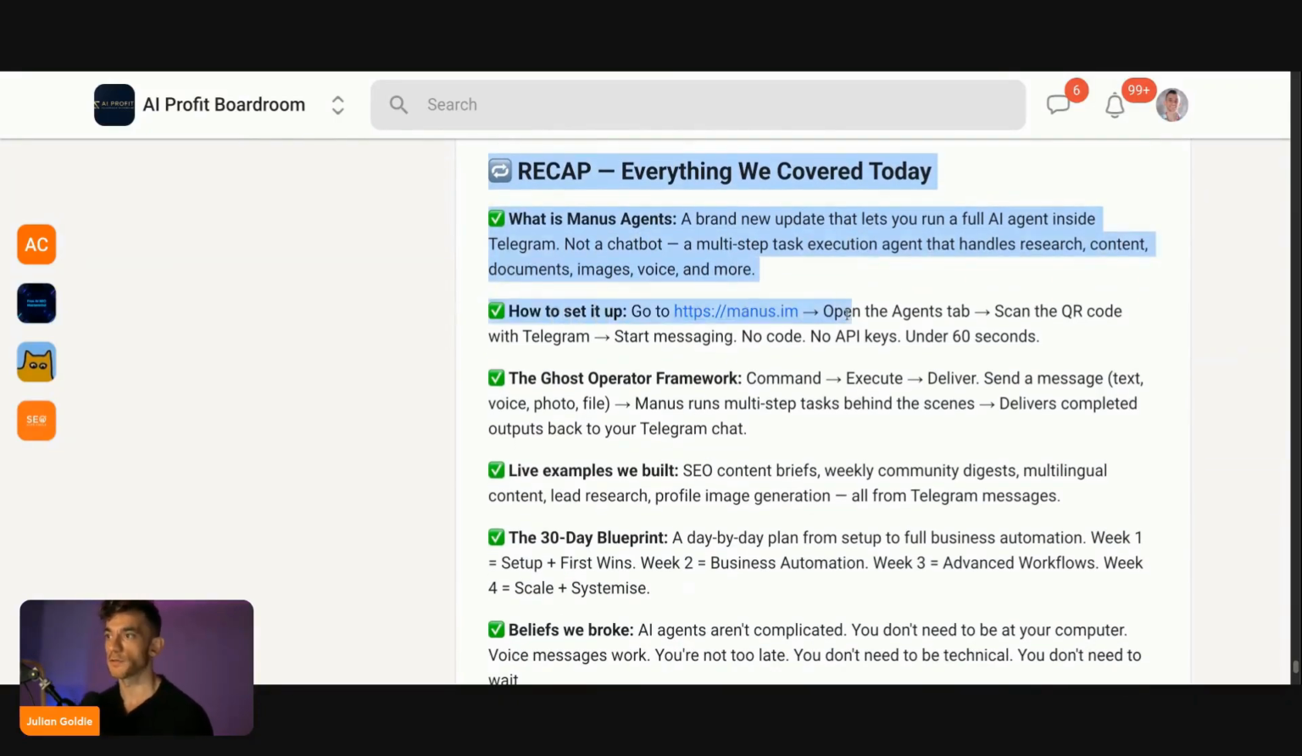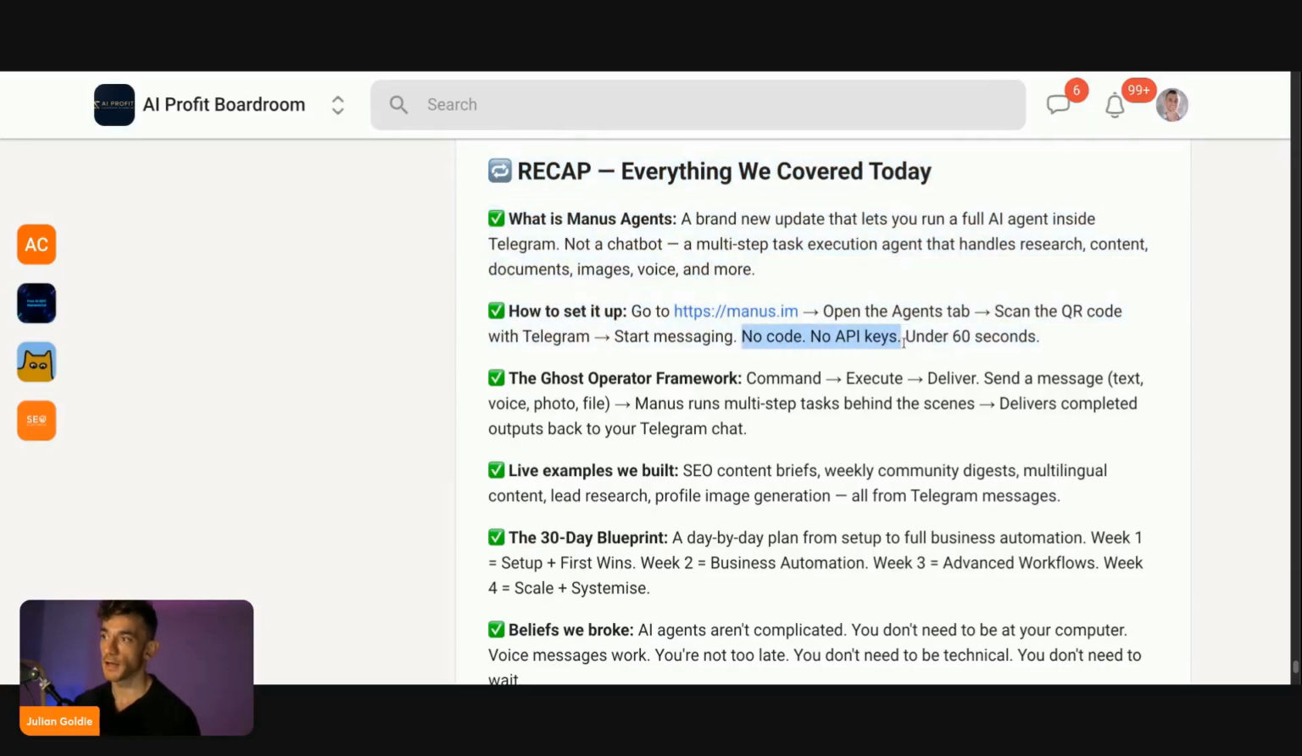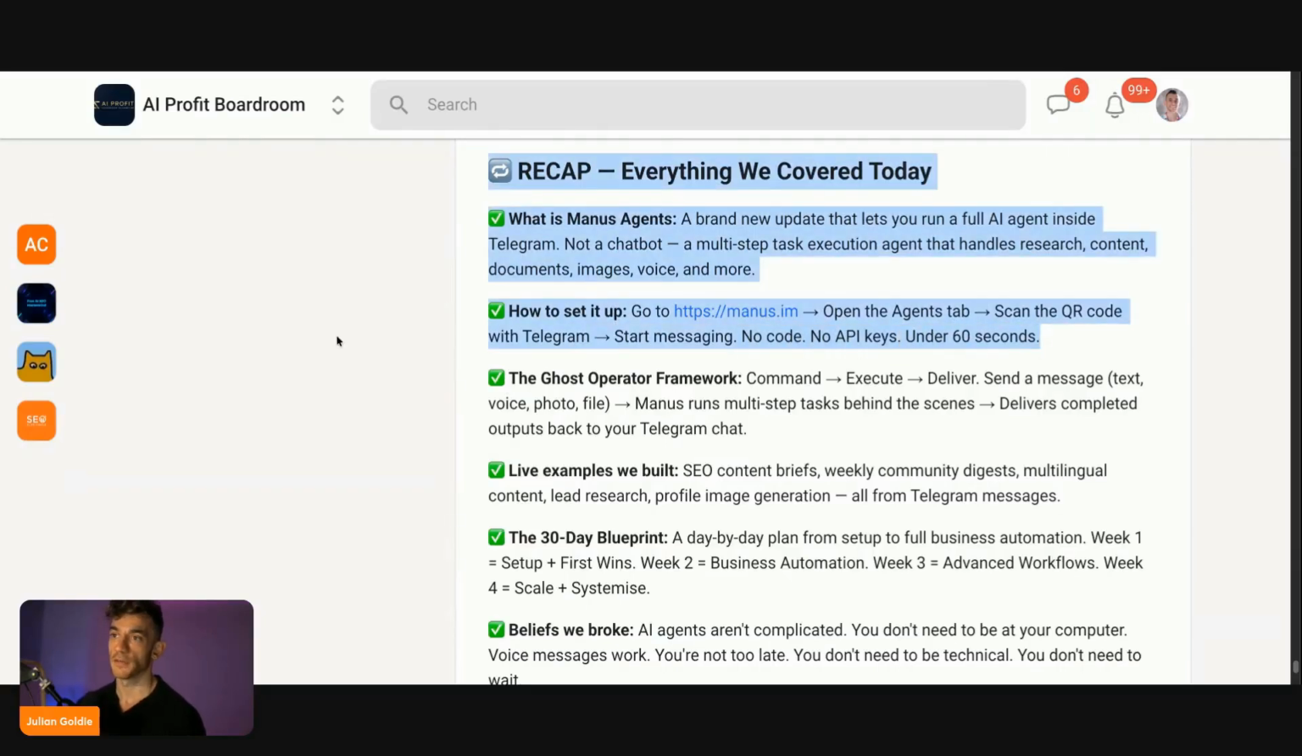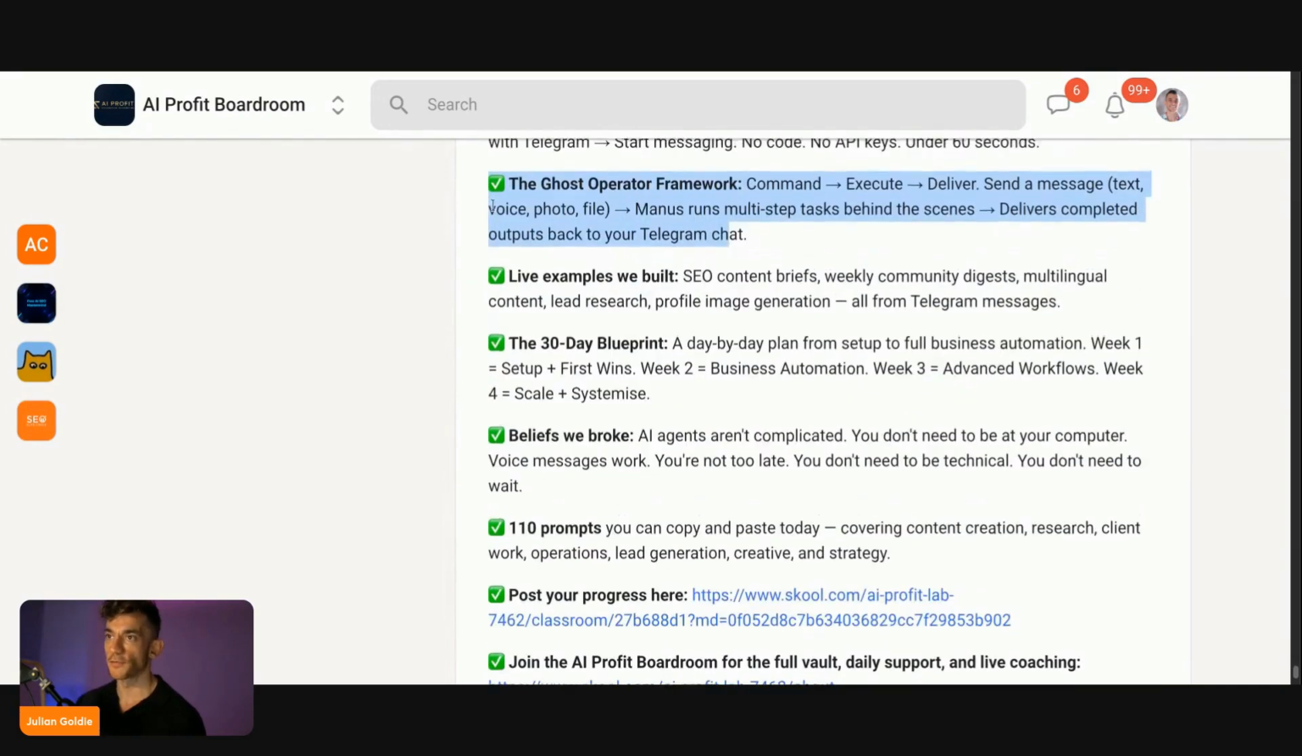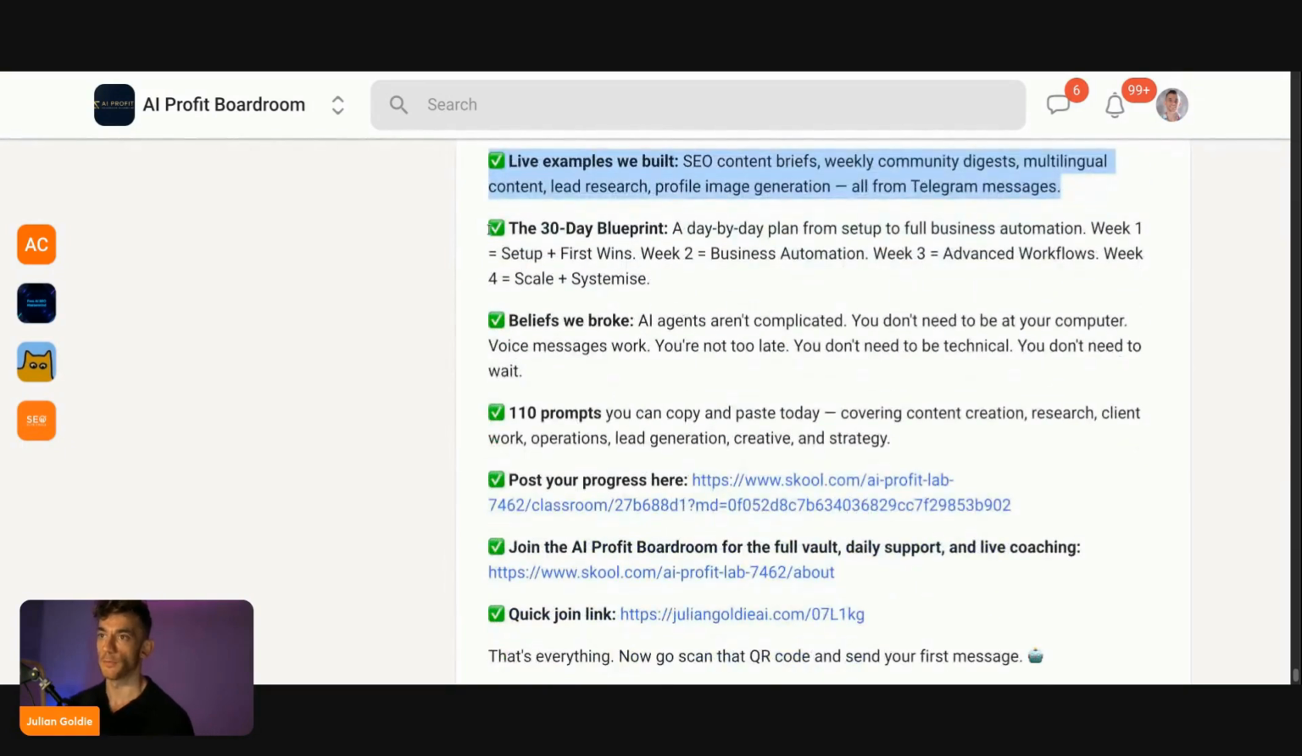How to set up: you just go to Manus, open the agents tab, scan the QR code with Telegram, and you start messaging it. You don't need to code, you don't need any API keys, you don't need to use terminal, and it gets set up in about 60 seconds. I've talked you through the Telegram agent blueprint and live examples of what we've built with it already.